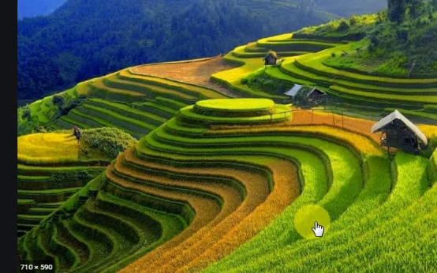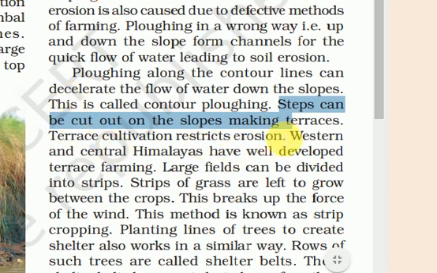This water will not go to the next level. So it prevents the flow of water, which can prevent soil erosion. This is called terrace farming. So terrace cultivation restricts soil erosion. Western and central Himalayas have developed terrace farming.